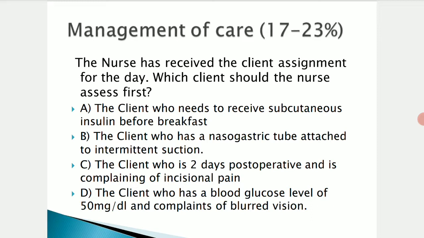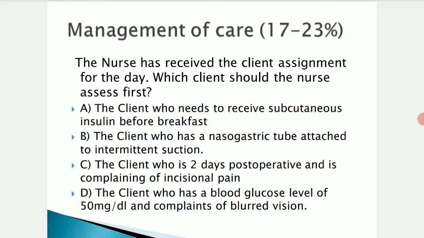The nurse has received the client assignment for the day. Which client should the nurse assess first? They have given the first option as a client who needs to receive subcutaneous insulin before breakfast; the client who has an NG tube attached to intermittent suction; the client who is on the second day postoperative and is complaining of incisional pain; and the client who has a blood glucose level of 50 mg per dL and a complaint of blurred vision.